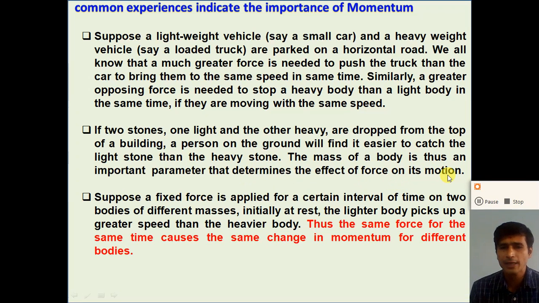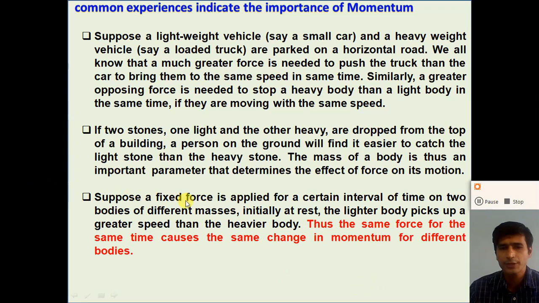So the impact on the body depends on the mass and on the velocity. The product of the mass and the velocity is called the momentum.